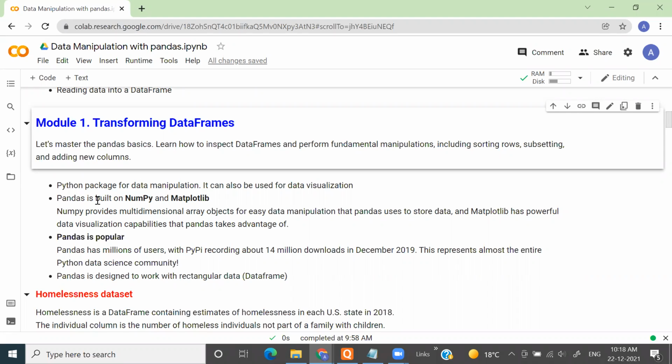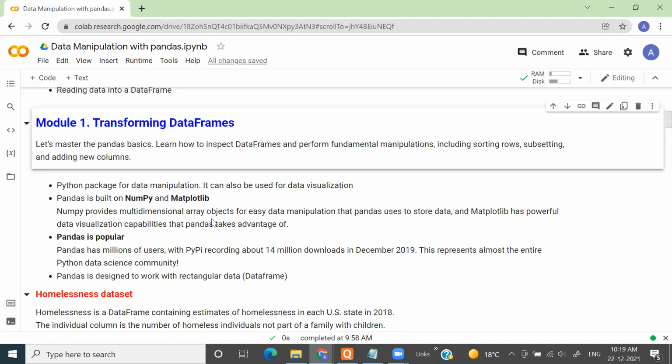Pandas is basically popular for two things: data frame manipulation, which comes from the NumPy part, and data visualization, which comes from the Matplotlib part. NumPy provides a multi-dimensional array object for easy data manipulation that pandas uses to store data, and Matplotlib has powerful data visualization capabilities that pandas takes advantage of. So you understand how powerful pandas is, because it is built on top of NumPy and Matplotlib and has the capability of both.